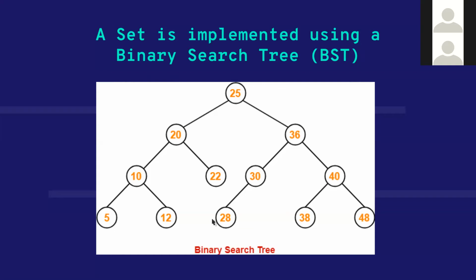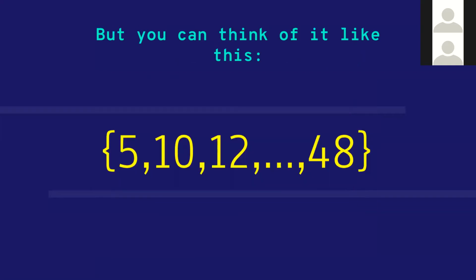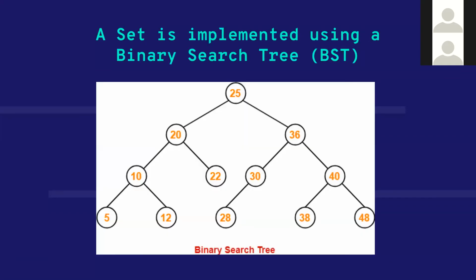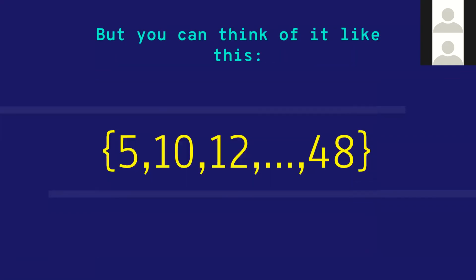But this is what iterators are here to help us with. Iterators allow you to think of a set just like an array. A set looks like this, and iterators help you access these elements as if they were just a list of elements. So you can forget that a set looks like this, and you can simply use an iterator and access each element one by one.